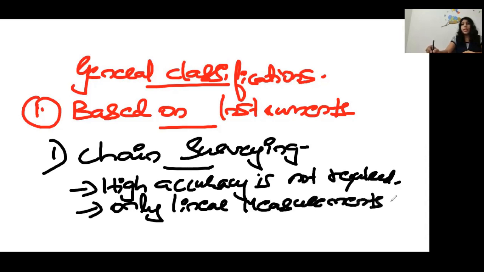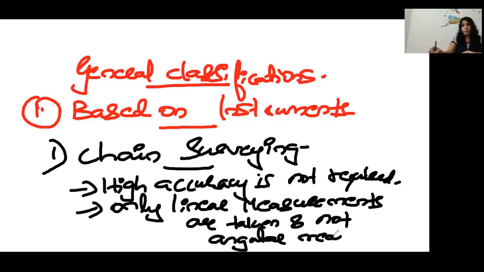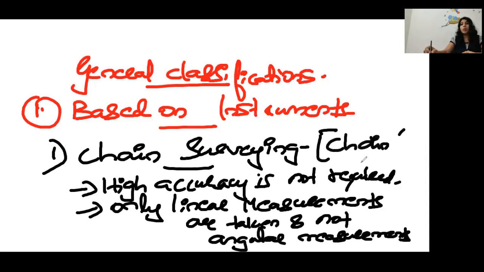Only linear measurements are taken and not angular measurements. And how are we taking the linear measurement? With the help of a chain or a tape. So this is the basic thing of chain surveying, and next we are going with the compass survey, the second point.